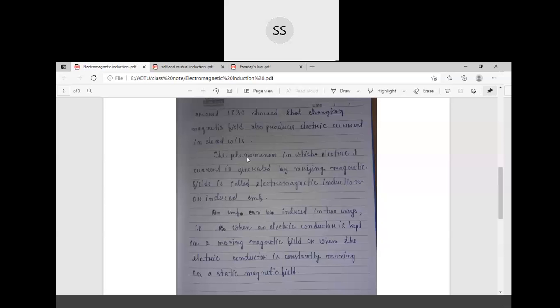When near a closed coil we sense the magnetic field continuously, then without applying any voltage we can see an electric current produced in the coil. Without applying voltage we can produce electric current in a coil by applying a changing magnetic field.